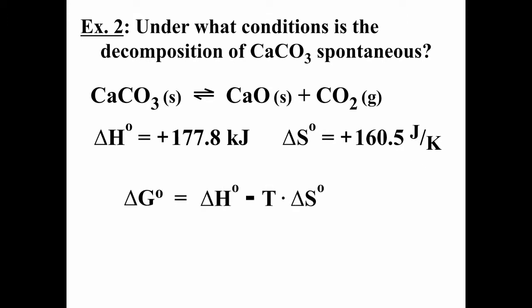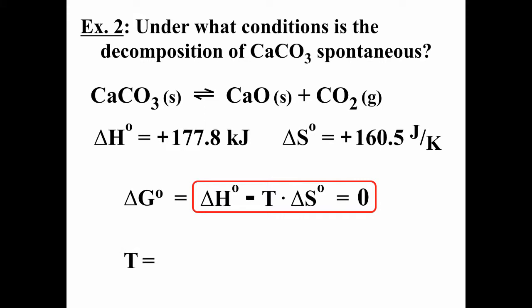And if we calculate the Gibbs free energy change, delta G, from delta H minus T delta S, and note that if delta G is negative, then we have a spontaneous process. If delta G is positive, we have a not spontaneous process. Therefore, if delta G is 0, that's where the process changes from being spontaneous to not spontaneous. And what that gives us is delta H minus T delta S is equal to 0.